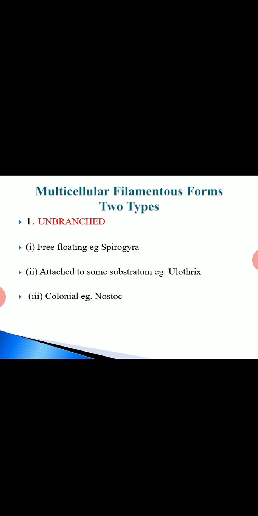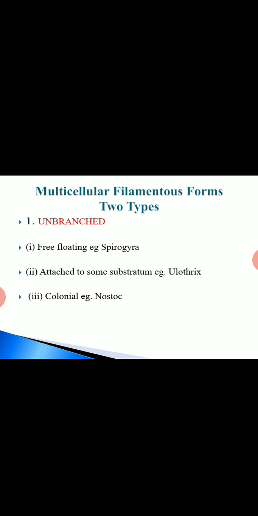Then comes the filamentous type, which is multicellular, and these filaments may be branched or unbranched. The unbranched filamentous type has three kinds: free floating, attached to substratum, and colonial. The free floating one is Spirogyra, the attached one is Ulothrix, and the colonial one is Nostoc.